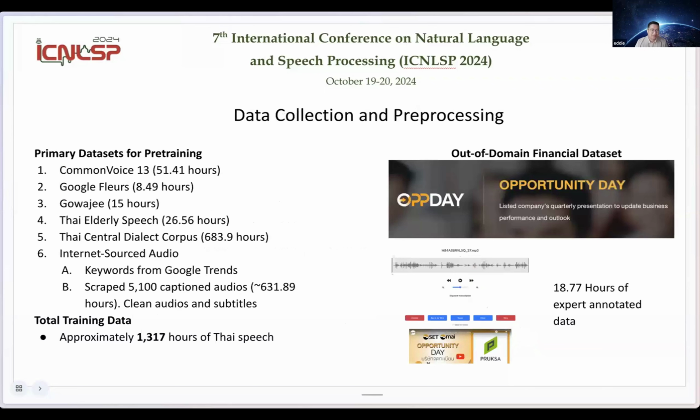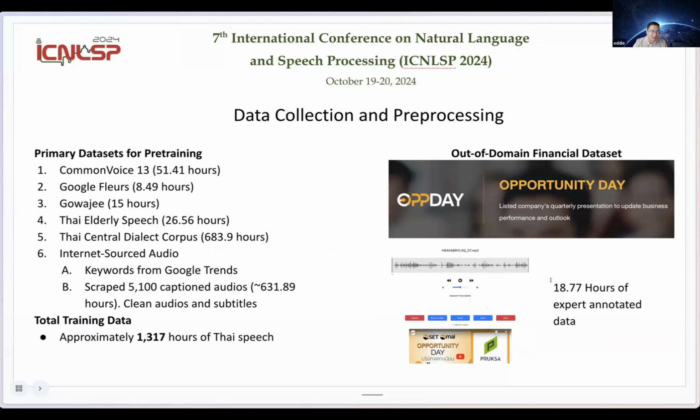For data collection and preprocessing, we collected the open source datasets that are already available, like Common Voice, Google Fleurs, and different Thai speech datasets. For diversity, we wanted to collect audio from different sources.